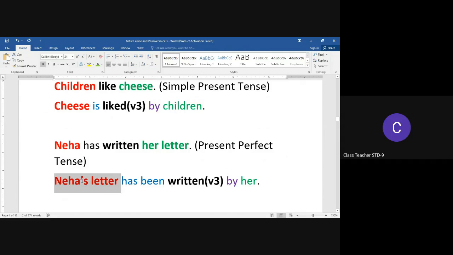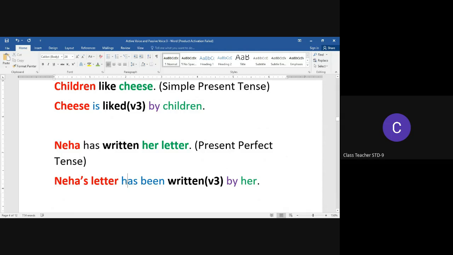If we concentrate on what we are bolding here, Neha's letter becomes the subject of the sentence in the passive voice. So, Neha's letter has been written by her. In this case, you will notice that the object of the active voice sentence becomes the subject of the passive voice sentence.